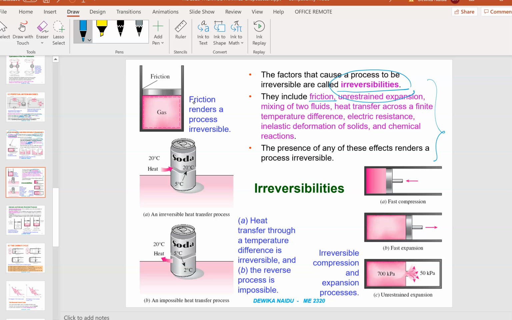Heat transfer through a temperature difference is irreversible. The reverse process is impossible. For example, look at this case. Heat travels from outside, which is 20 degrees, to the can, which is 5 degrees. But you cannot have heat transfer from the 5 degrees to the 20, right? So this is one example of an impossible heat transfer, and this is an irreversible process. These are the reasons why we have to study this chapter.